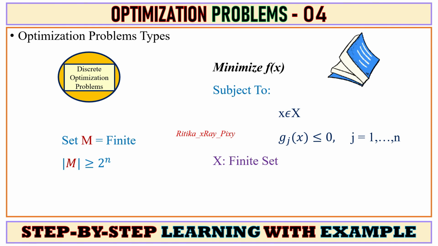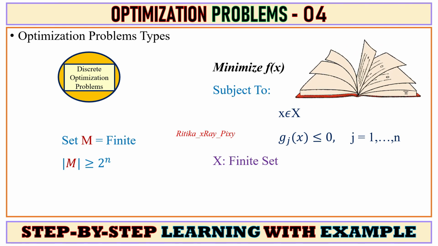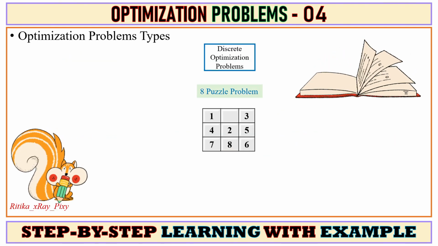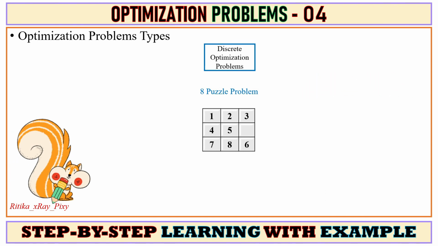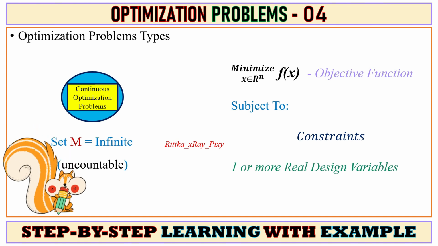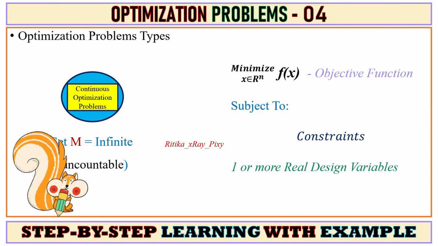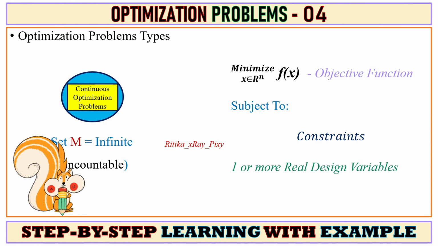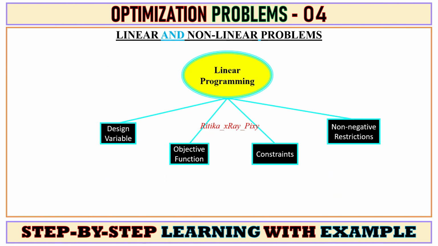In discrete optimization problems we have a finite set and we have to select the best solution from a finite number of solutions, and this is a discrete optimization problem example where we have to solve the 8 puzzle problem. Next we have the continuous optimization problem, where we have an infinite number of solutions and different constraints and more real-life design variables.